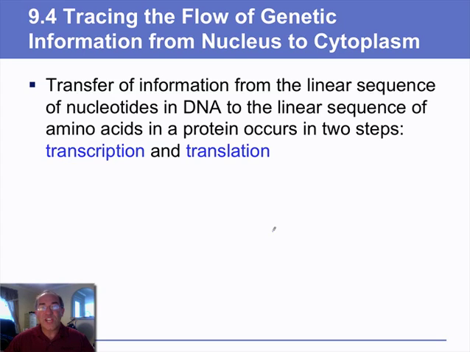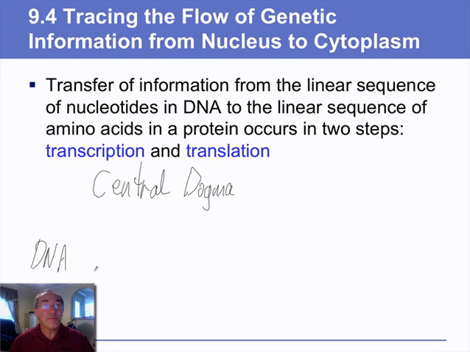The title of this chapter includes transcription and translation, and those are the 2 steps that are required to take DNA genotype to your protein phenotype. And these 2 steps were actually first coined by Francis Crick. It's called the central dogma, and his basic idea was, here's DNA.